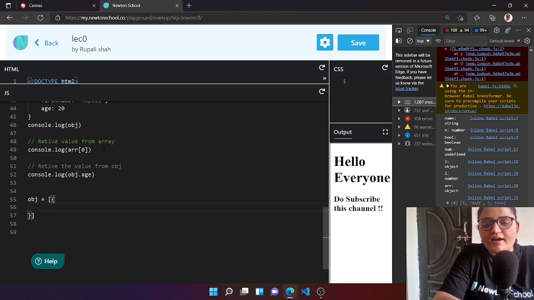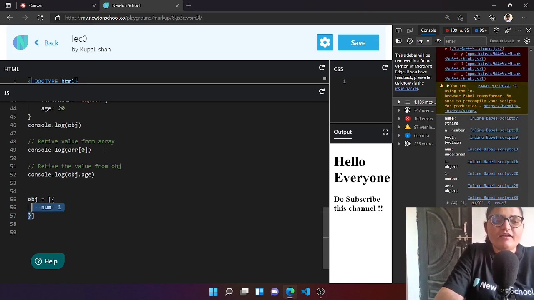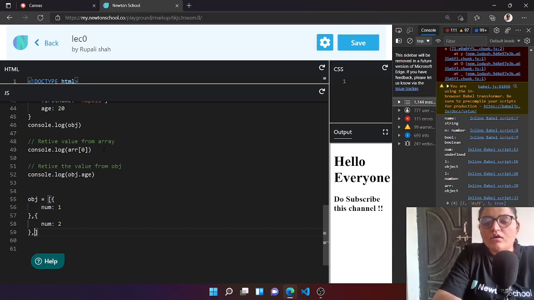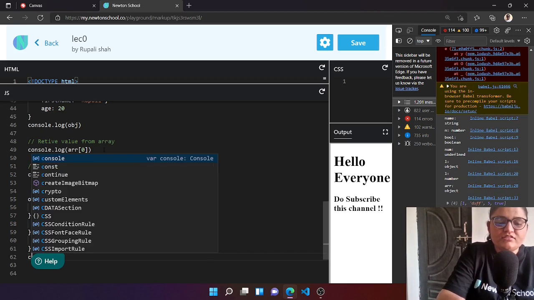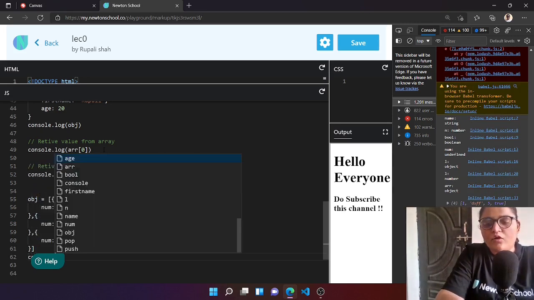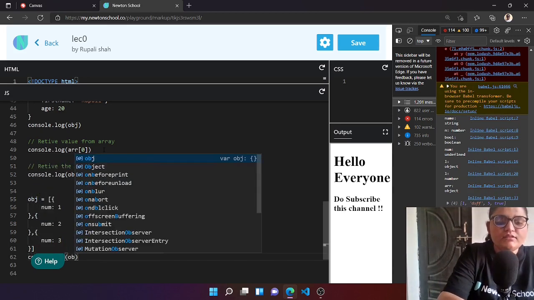And let's say that the key should be num and it should be 1. Then again we can have an object, just copy this, have a comma over here, paste it. This time the value of the key is 2. Now again paste it, and this time the value is 3. So let's just first console log the whole object.